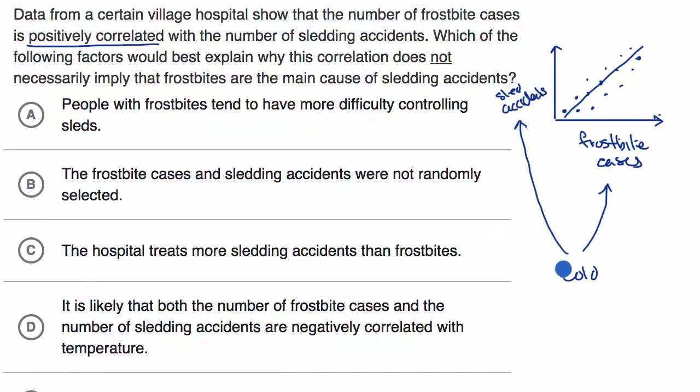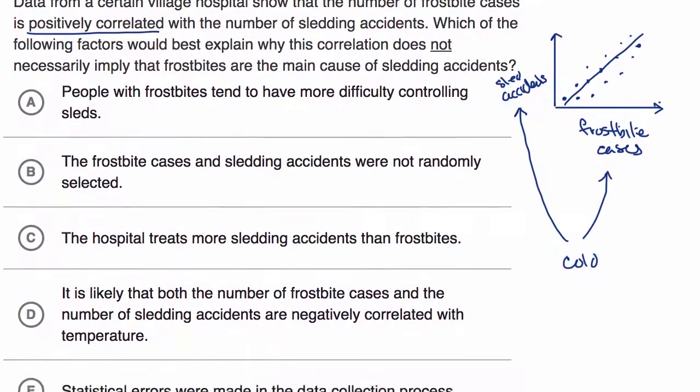Another way to think about it is that either of these things are negatively correlated with temperature. Cold is low temperature. So when you have low temperature, you have high cases of these. When you have high temperature, you have low cases of these, which is one thing that I could imagine. So you have a positive correlation between these, but they both might have a negative correlation with temperature. Or another way of thinking about it, they both might be driven, or in some ways even caused, it might be more than correlation, by cold. So let's look at the choices here.